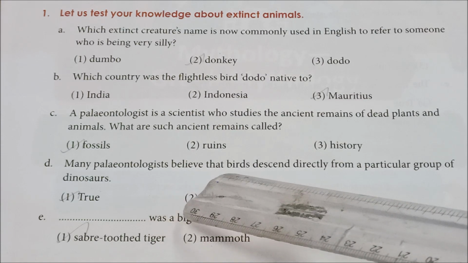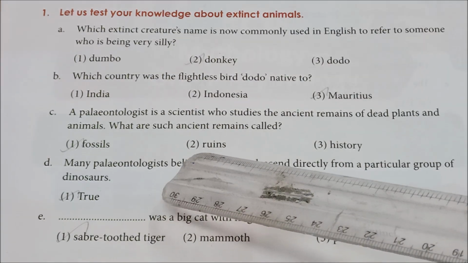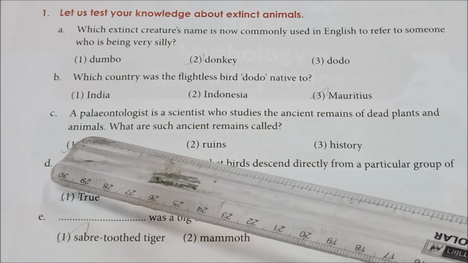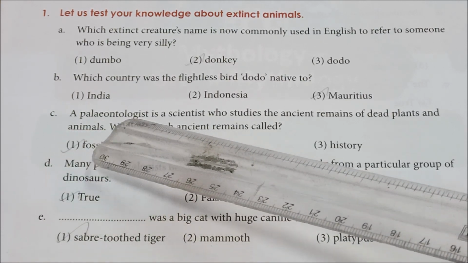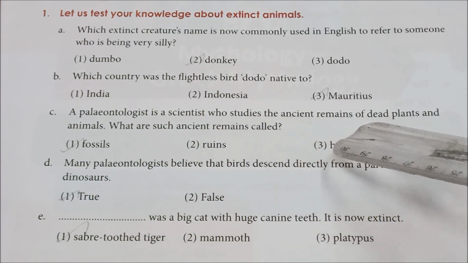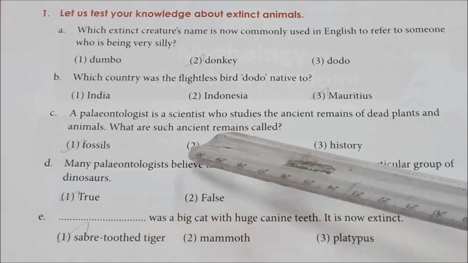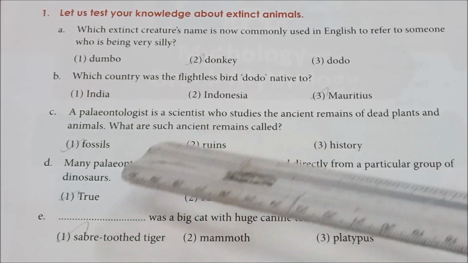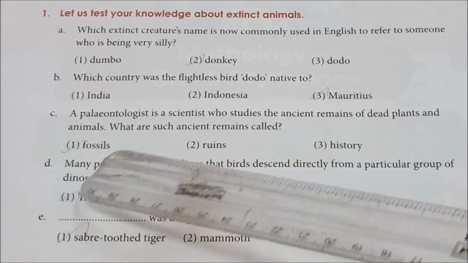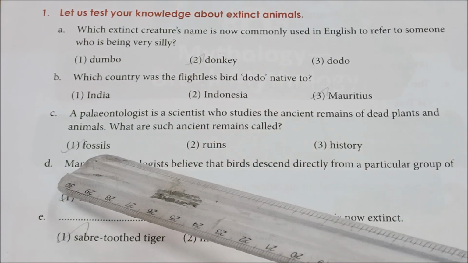Sorry children, see the third question. A paleontologist is a scientist who studies the ancient remains of dead plants and animals. What are such ancient remains called? Here you have an option: fossils, ruins, history. Here the correct answer is fossils.